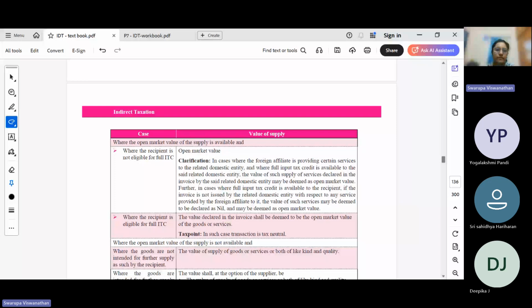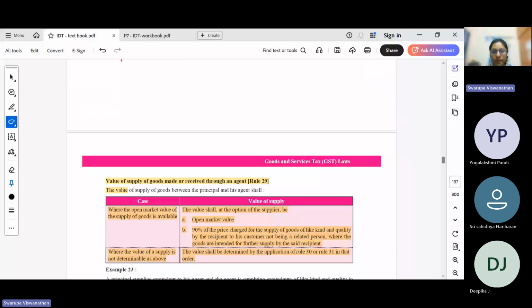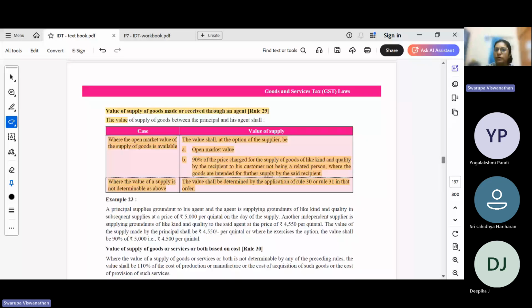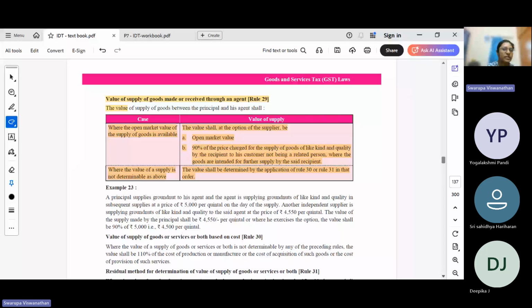Now, these specific cases are quite important and you need to note this, because you may be asked a question on value of supply. We have seen that there is a repeated question in like every December attempt, there is a question on value of supply. So this is one important area that you can concentrate on, both time of supply where there is a change in the rate, because that is very relevant to the current scenario, and this particular value of supply, because there is a repeated question every December attempt.